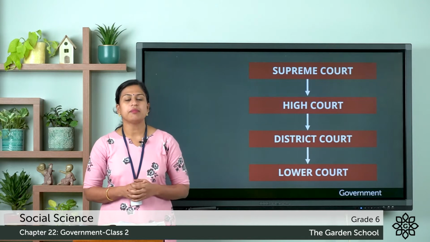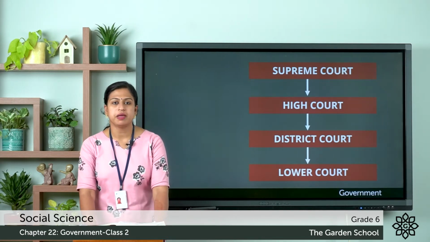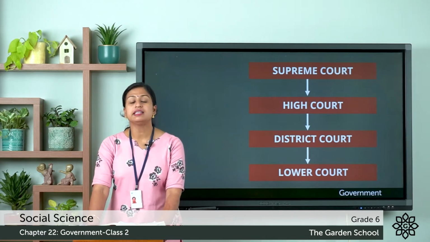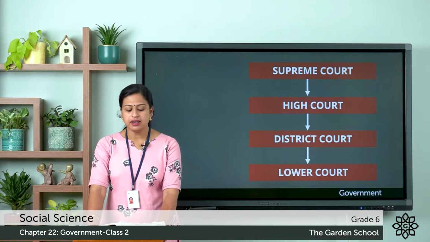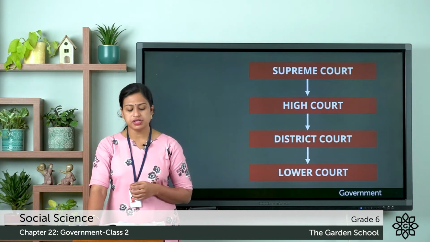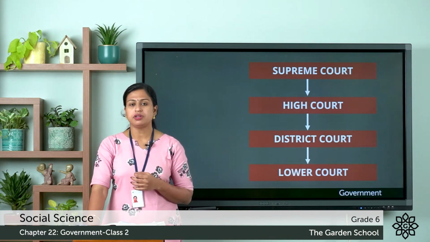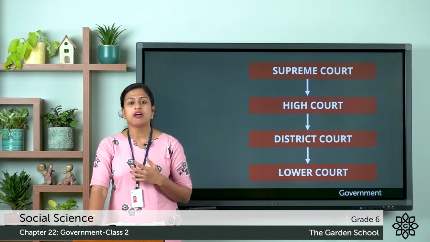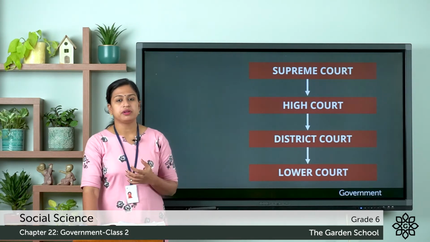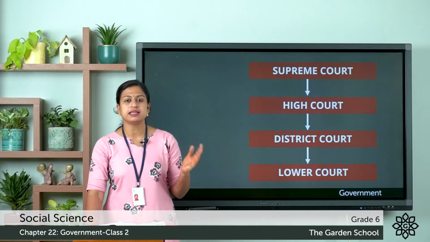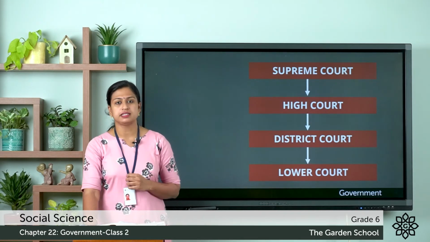Next, we will discuss the levels of government. So you all know that India is a land of diversities, and a single government cannot govern the entire nation. So the Indian Constitution has adopted a federal system. This is a system in which the power is distributed between the central government and the state governments.